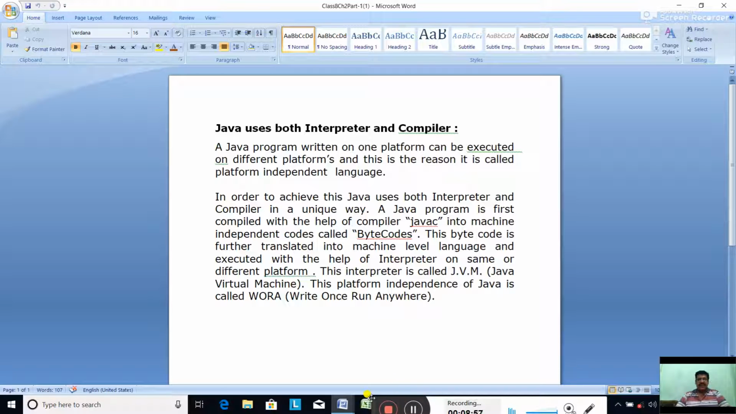So the chapter is over. In this chapter, what have we learned? We have learned what is a translator, what is an interpreter, what is a compiler, how the interpreter works, how the compiler works, and how Java uses both interpreter and compiler. So learn all the taught topics.